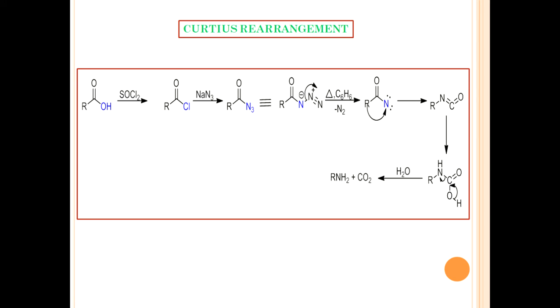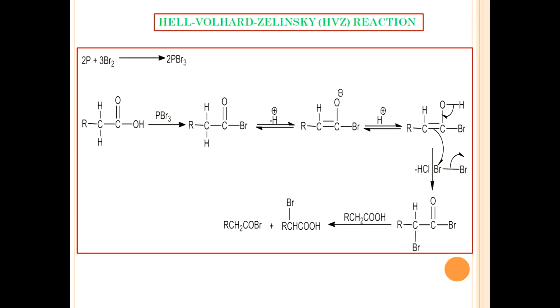Let us move on to the next reaction, the HVZ reaction. HVZ means Hell-Volhard-Zelinsky reaction.